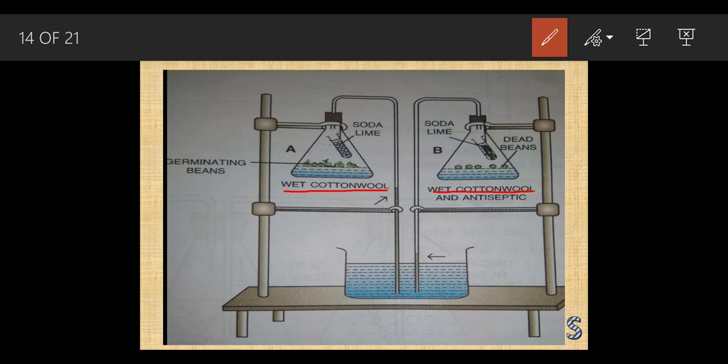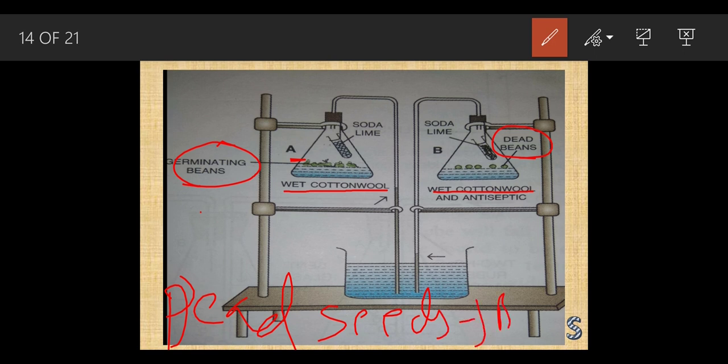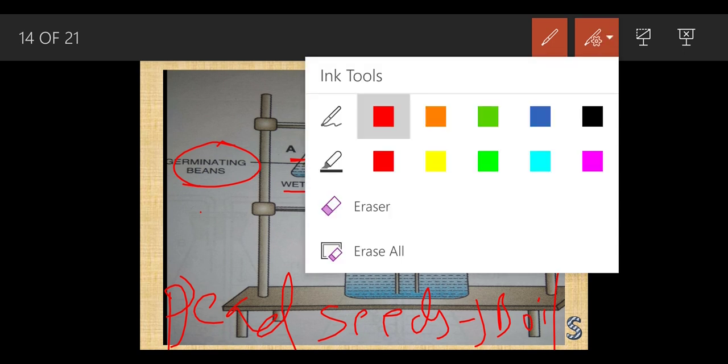In A there are seeds which are germinating. These are the seeds that are going to germinate. And in flask B we are going to keep the dead seeds. What do dead seeds mean? Dead seeds means we have to boil them. How do the seeds get dead? When we boil them at extreme condition, meaning at very high temperature. At that time the seed will become dead, and we have to apply some antiseptic on these dead seeds.